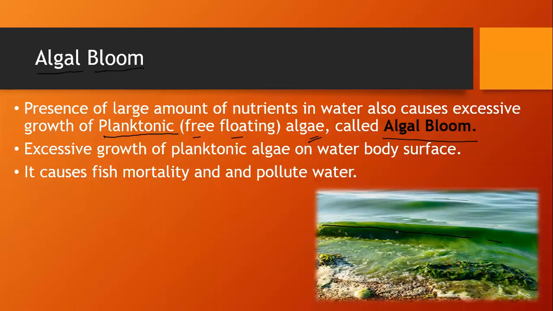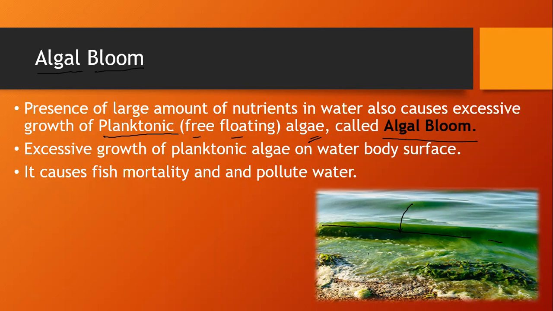Planktonic means free-floating algae. Algae can prepare their own food if they contain chlorophyll. So they take up the nutrients from the water and they grow over here. They are called planktonic because they are free floating.